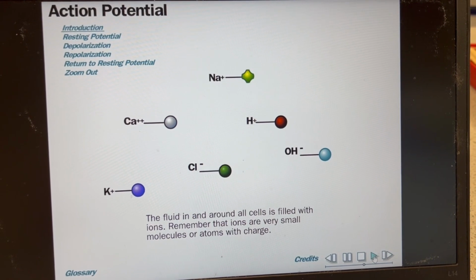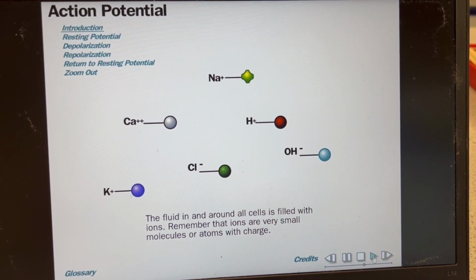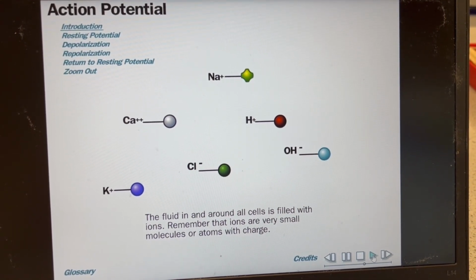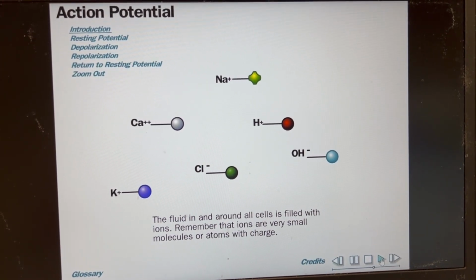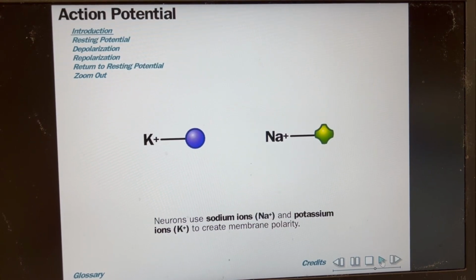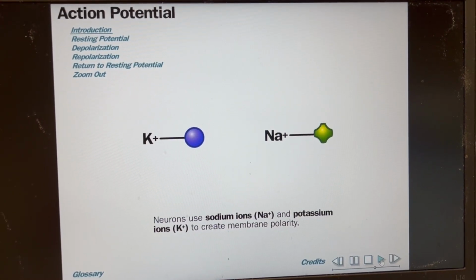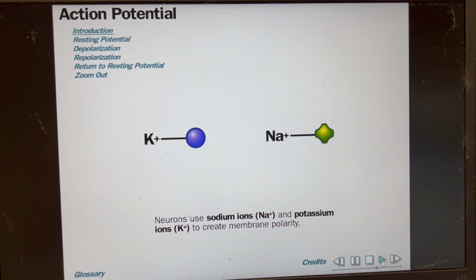The fluid in and around all cells is filled with ions. Remember, ions are very small molecules or atoms with charge, and they cannot move through the membrane. The inside of all neurons is negative due to large negatively charged proteins, and this leads to the overall charge, a positive outside.